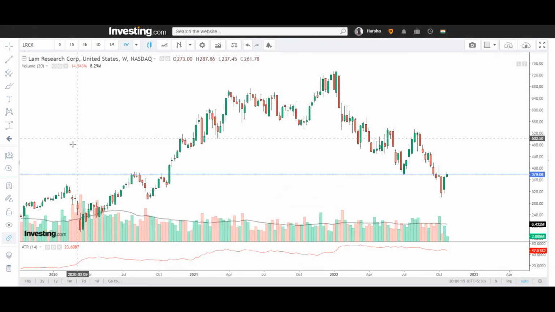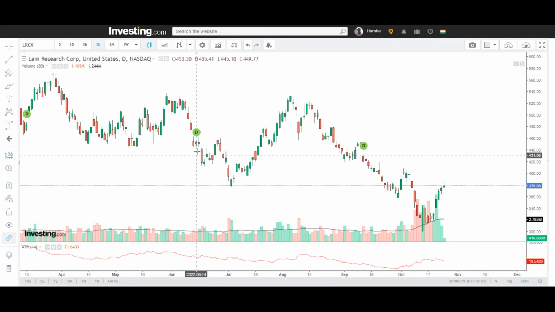Suppose you wish to hold the stock for the next couple of months, then I suggest you can enter at the present price, keep a stop loss of 310 levels, and you can expect the first targets at 453 and 528 levels. If you are a short-term trader, a swing trader, I have already shown you the levels I have plotted in my group.